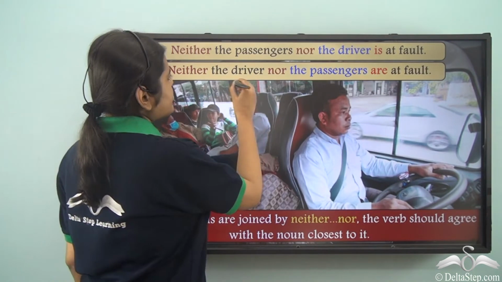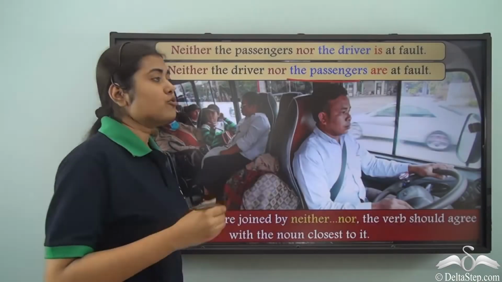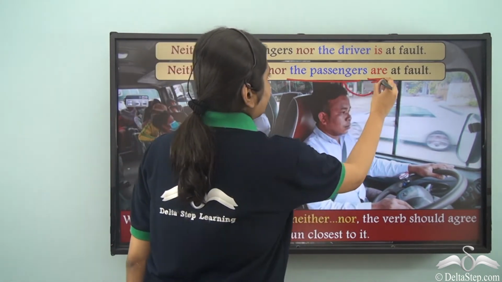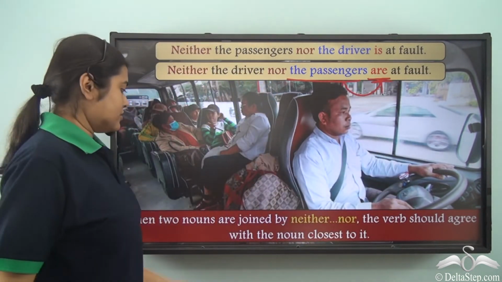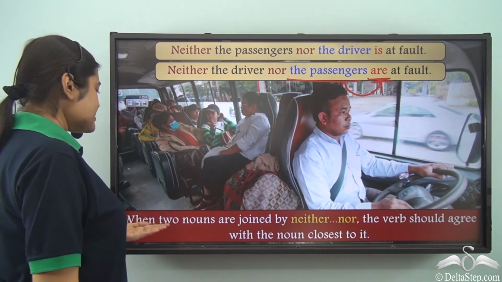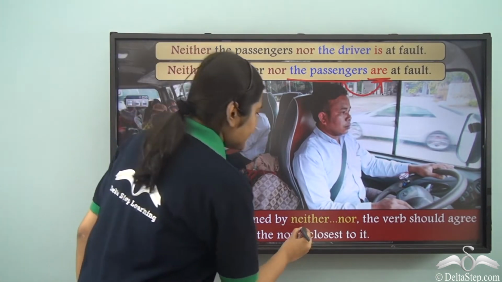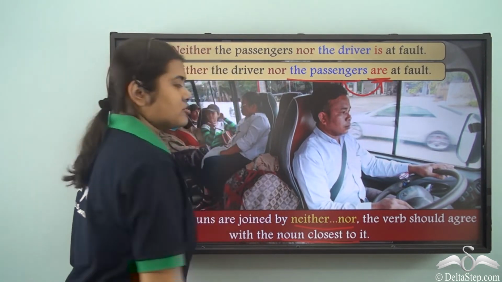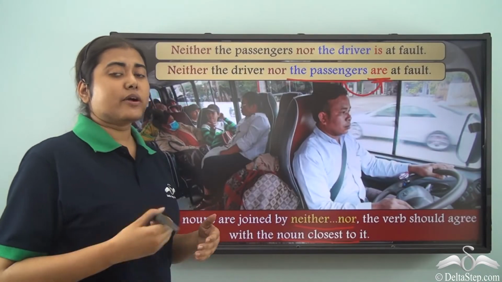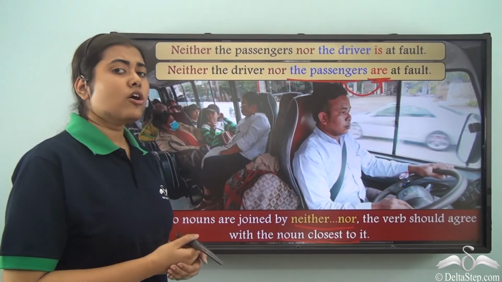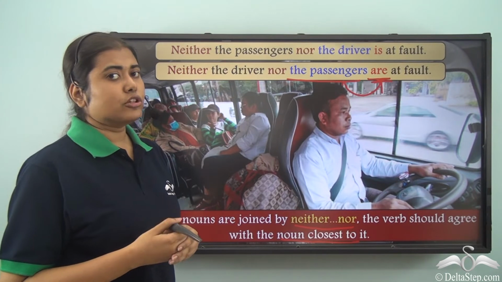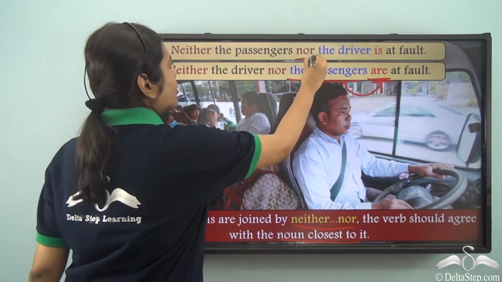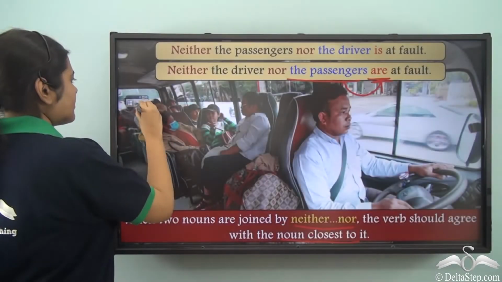In this case, what do we see? The passengers is the noun which is nearest to the verb. Passengers being plural, the verb is also plural. So the same rule follows in this case. When two nouns are joined by neither nor, the verb should agree with the noun closest to it. So whenever you are writing sentences using either or, neither nor, what you need to look at is the noun which is coming after nor or or.